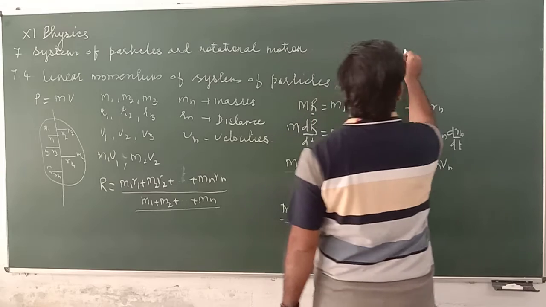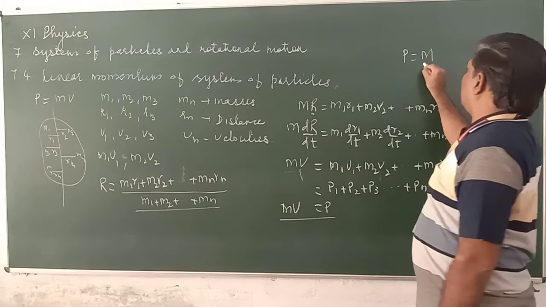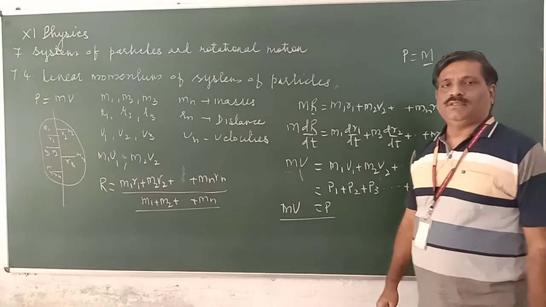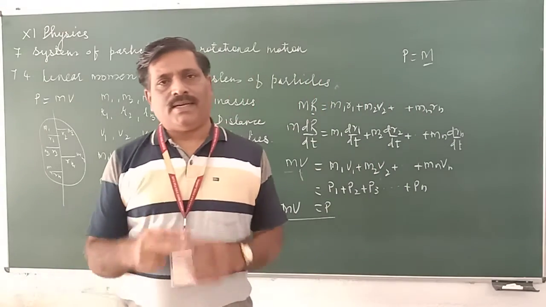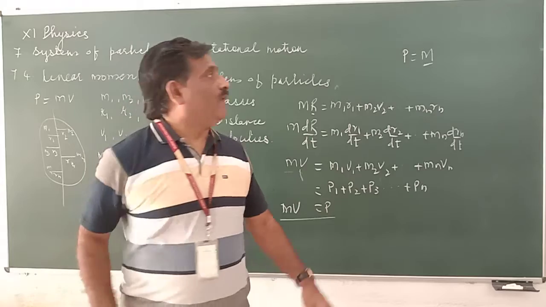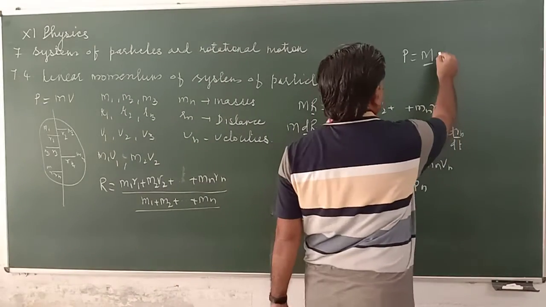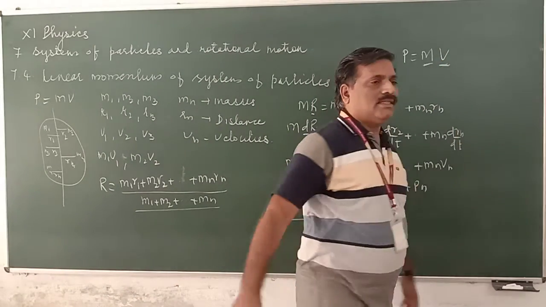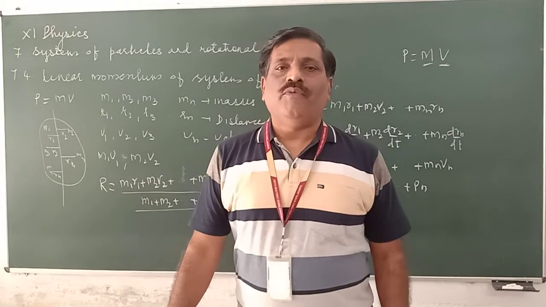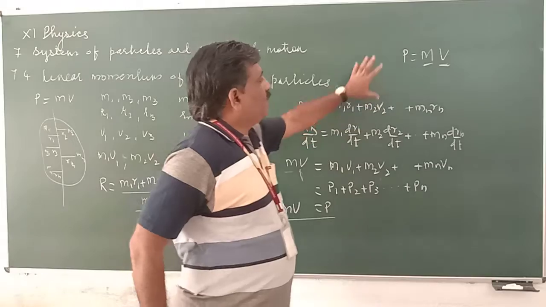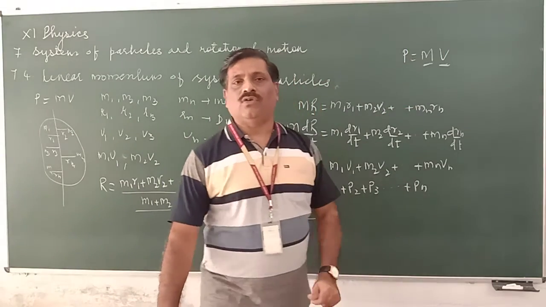Momentum of a system of particles is nothing but the total mass of all the particles into the velocity of center of mass. You see this one, this is the velocity of center of mass. We reach a very important result.